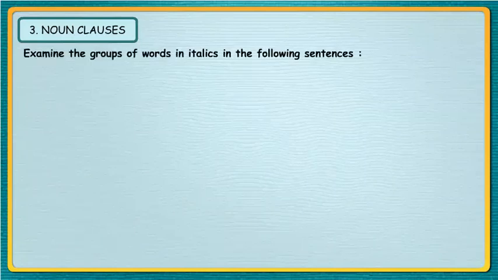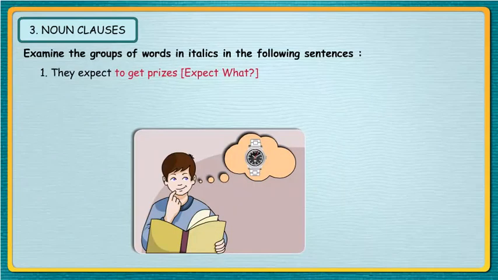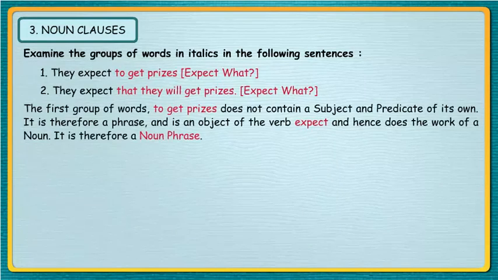Noun clauses. Examine the groups of words in italics in the following sentences. They expect to get prizes. Expect what? They expect that they will get prizes. Expect what? The first group of words, to get prizes, does not contain a subject and a predicate of its own. It is therefore a phrase and is an object of the verb expect and hence does the work of a noun.